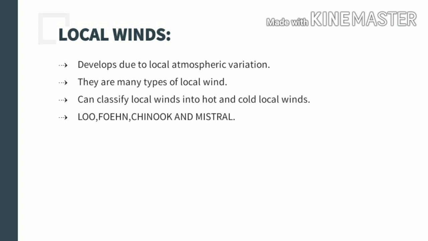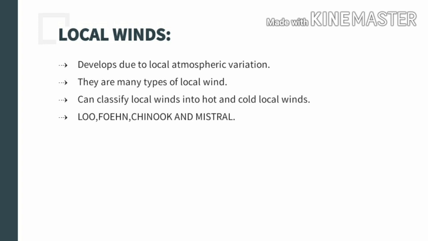So the hot local winds that blow on the earth's surface are Lu, Sirko, Harmattan, Khamsin, Zonda, Fawn, Anabatic, and Valley wind. These are all examples of hot local winds that blow over the surface of the earth. Then the cold local winds are katabatic or mountain wind.